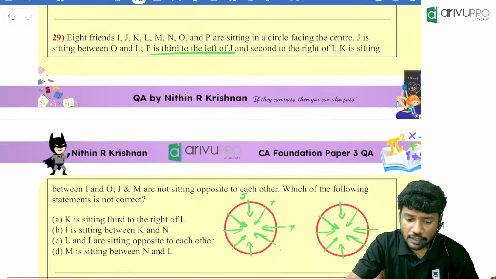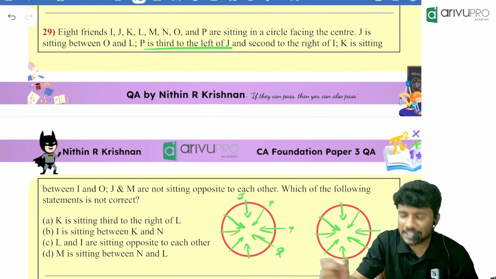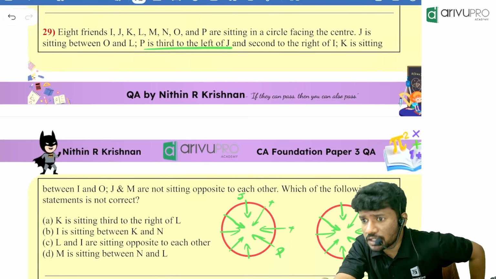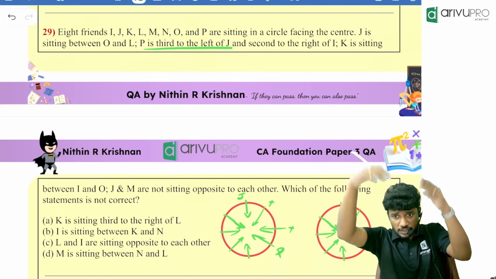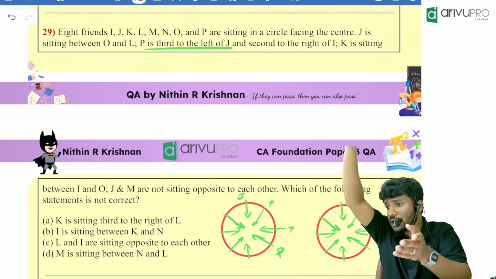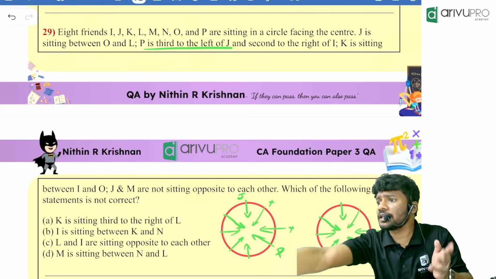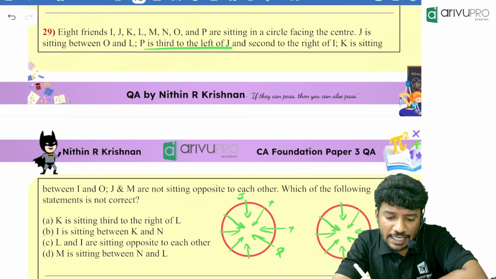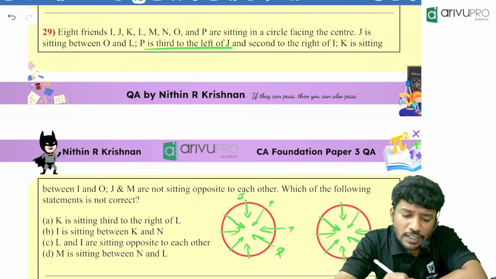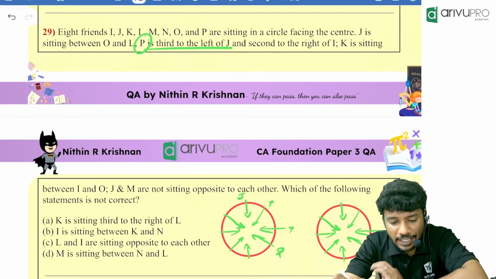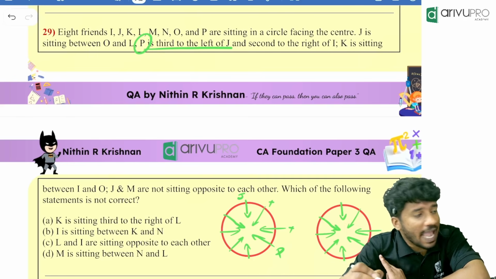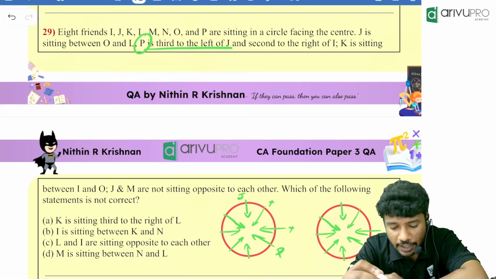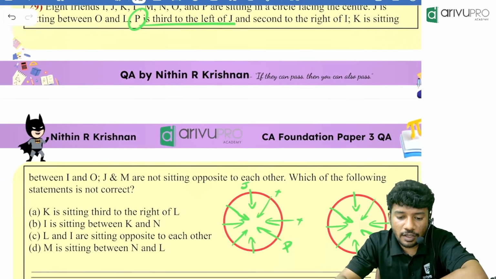Who is there? P is third to the left. Is this correct, people? Correct. First, second, third. Then since they are looking towards south, it will always be towards the right. That side we should go, right? Yes. Then people, now second to the right of I. Who is second to the right of I? P is third to the left of J and second to the right of I. That means P is second to the right of I.